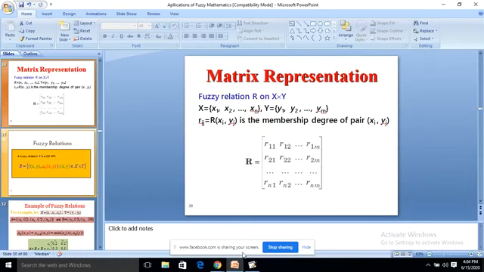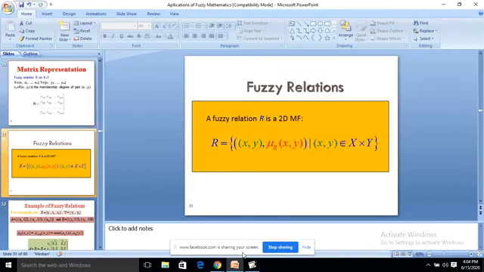Fuzzy relation on X cross Y. These x1 to xn are the elements of X and y1 to ym are the elements of Y. So we are taking the membership grade of the pair xi, yj, and that is called Rij, equal to R of xi, yj, the membership degree of the pair xi, yj. The matrix is taken in this form.